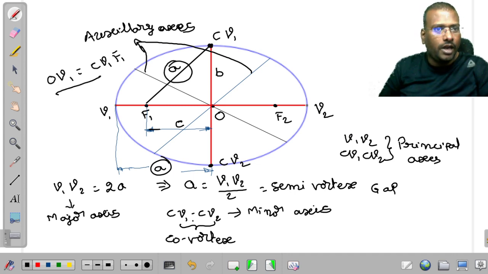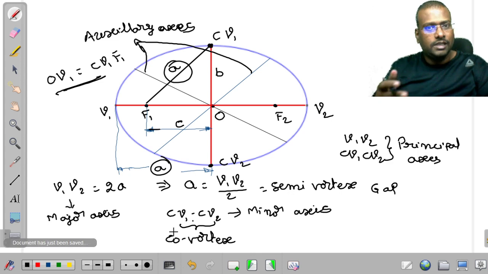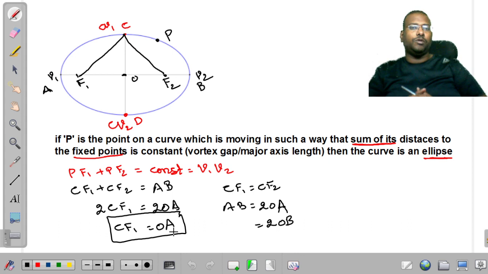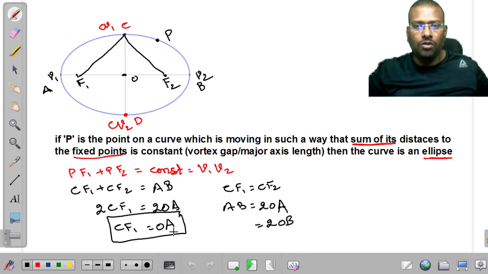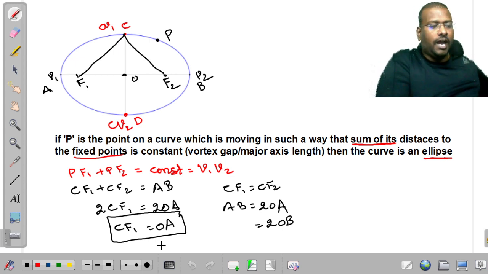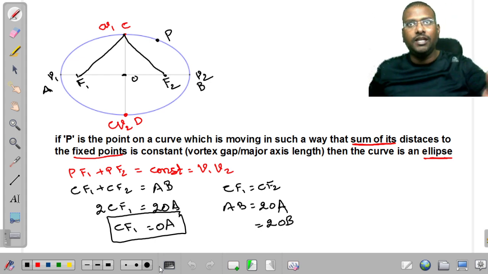I said I will explain how we can get this information, so that explanation is here. This is the important point you have to remember. If P is a point on the curve moving in such a way that the sum of its distances to the fixed points is constant, then it is considered as an ellipse. Okay, these are the conceptual information you have to remember for an ellipse. The conceptual information of the hyperbola I will explain in the next video.